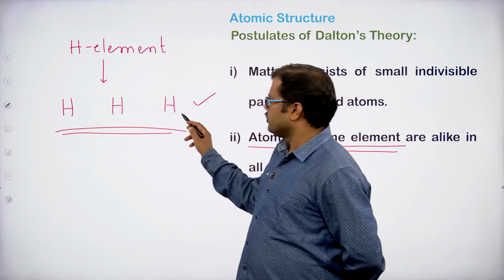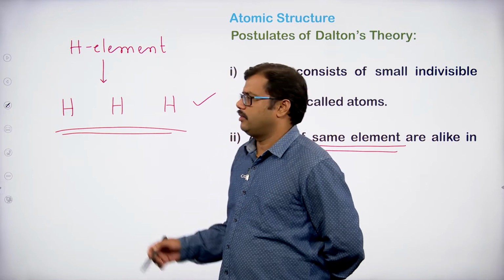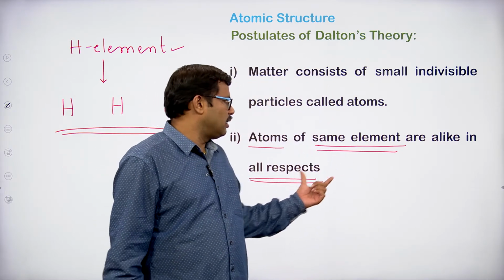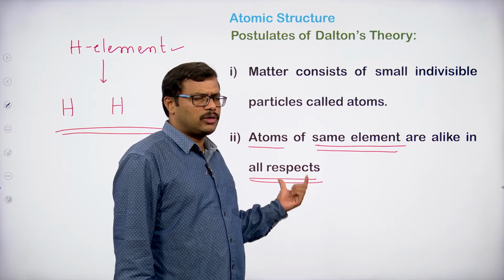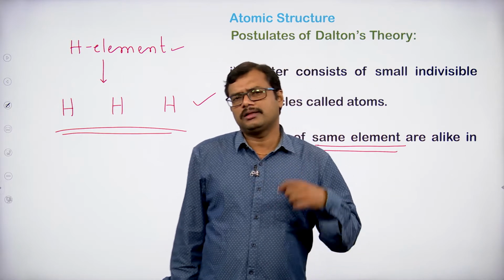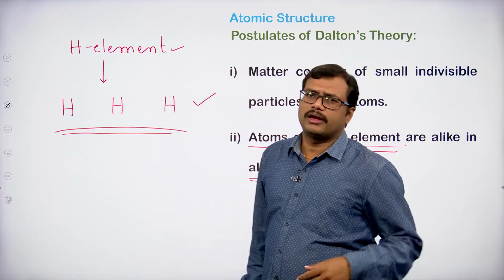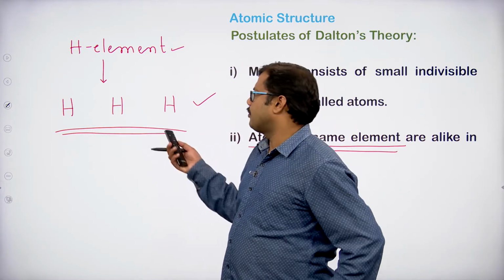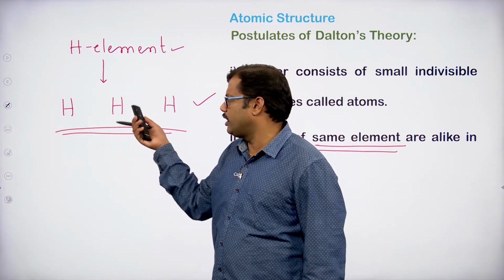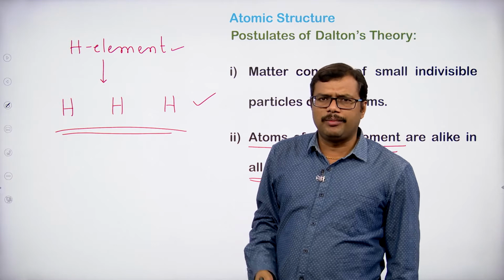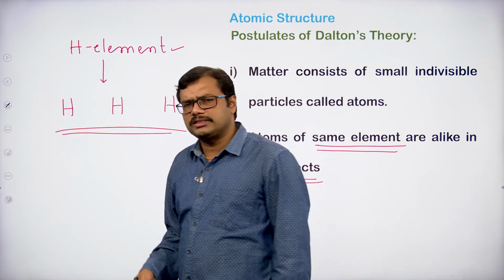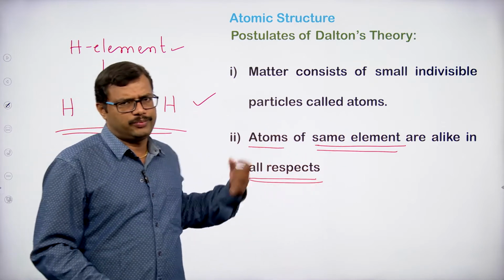So, atoms of one element always have the same properties with respect to all properties. Atoms of the same element are alike, they are only of one kind, and no other kind is possible. If you take the oxygen element, we get only oxygen atoms. If you take the carbon element, we get only carbon atoms. So all the oxygen atoms of oxygen element are alike in all respects.